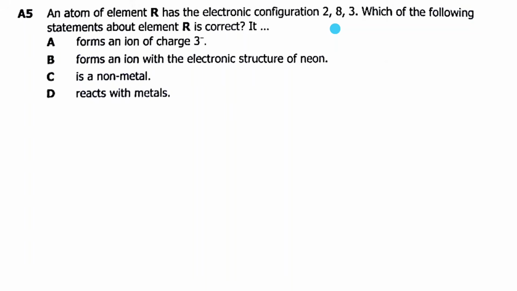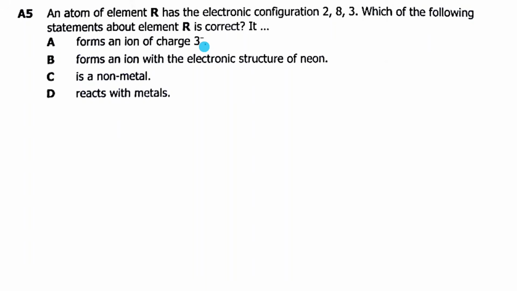Now, which of the following statements about aluminium is correct? A, forms an ion of charge 3 negative. That's not true. Aluminium is a metal, and when metals form charges, the charges are positive, by losing electrons. Metals are elements that in most cases have a number of electrons in their outermost shell ranging from 1 to 3.